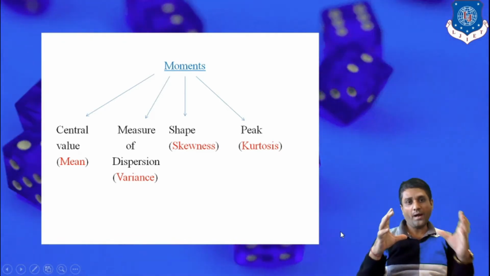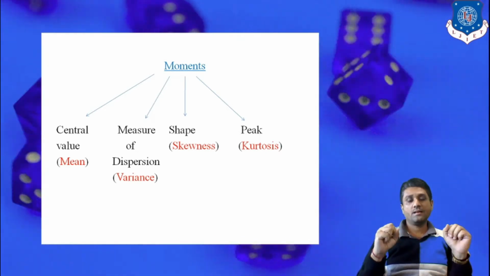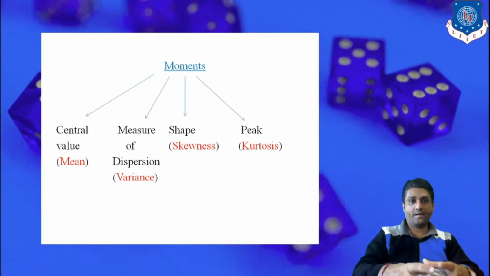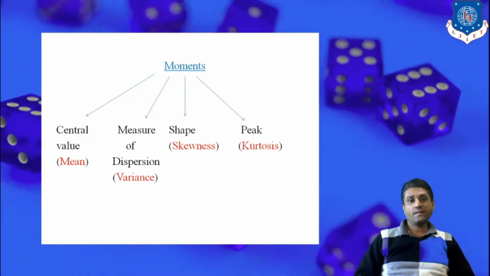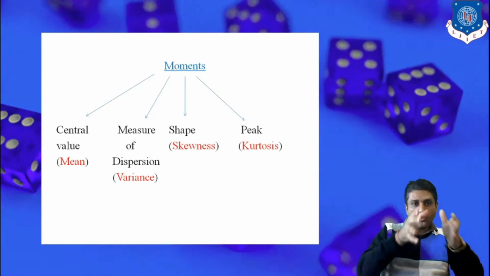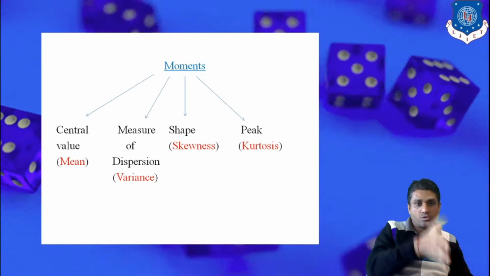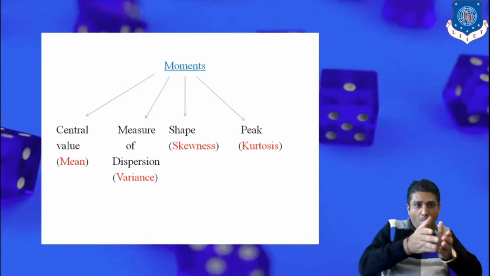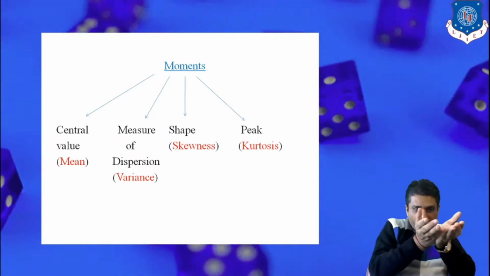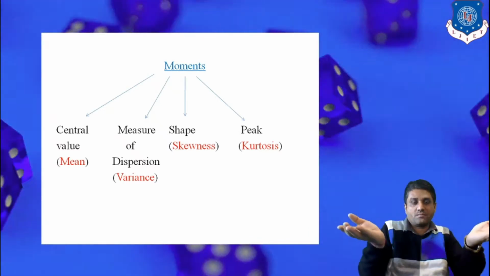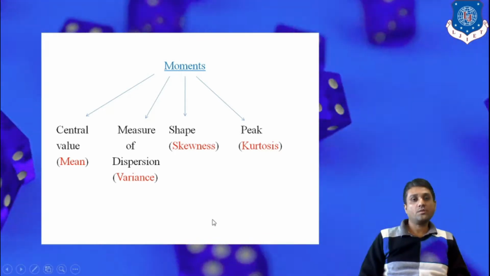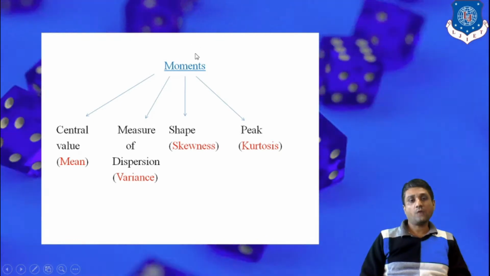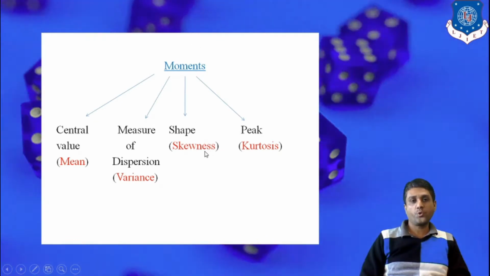If we have to analyze any particular given data, then how much the data varies from the actual position is known as the measure of dispersion. How much data is dispersed. So the second moment gives the variance. Now the third moment gives the skewness.